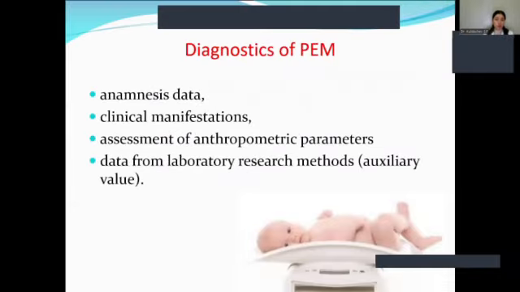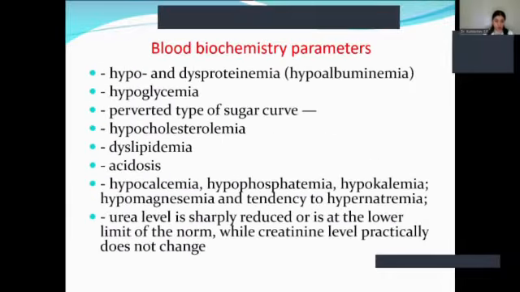So diagnostics of protein energy malnutrition is anamnesis data first of all, clinical manifestation, then anthropometric parameters like head circumference, weight, height, and chest circumference, and data from laboratory research methods. Also, we can check the blood, which shows us all these changes.